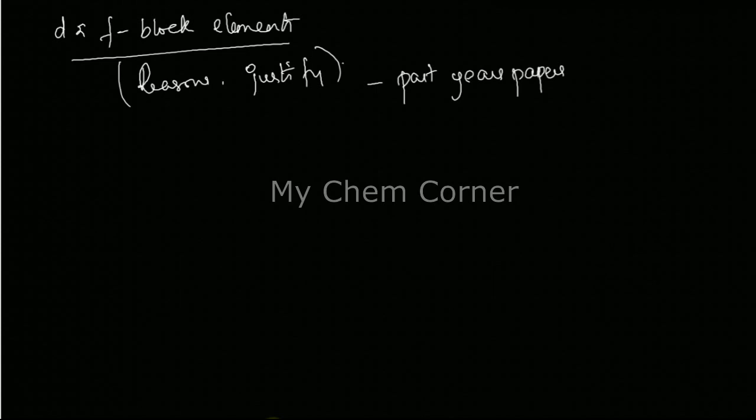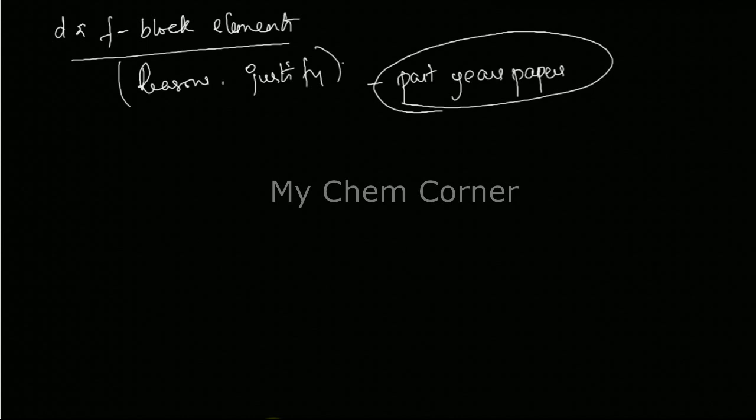Or why do transition metals act as a catalyst? What is the reason? Why are transition metals forming colored compounds? Why are they forming complex compounds? What are interstitial compounds? So all these kind of standard reasoning questions or justify questions are asked from D and F block. For this, please focus on this. Go through past year's papers. Alright, that will be best. Or if you have handbook, go through the handbook. Or if you can just pull out some question papers, please go through some question papers also. That is more than enough for you to revise through the reasoning questions coming from D and F block.